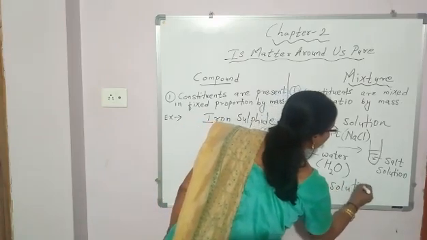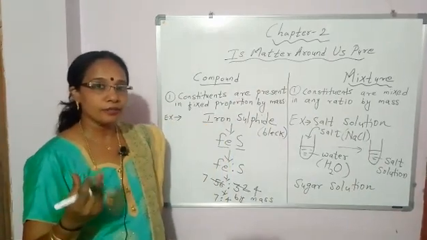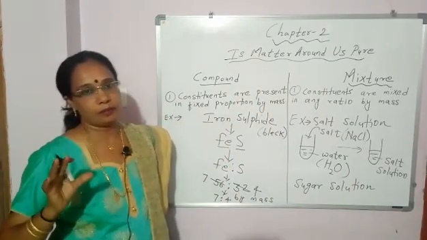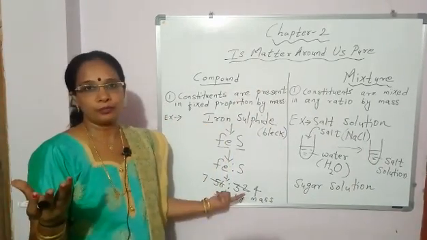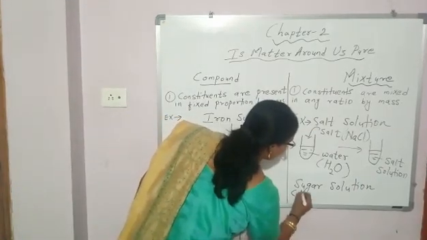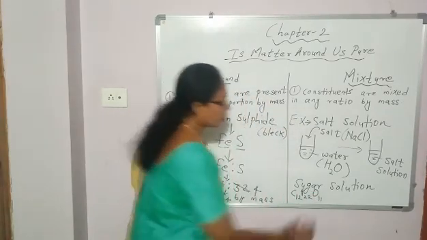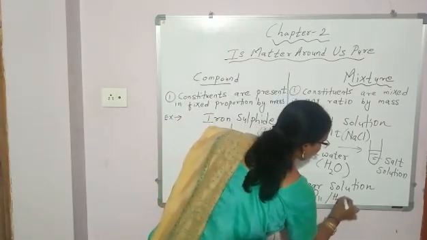This is also a mixture. How do we prepare sugar solution? We dissolve sugar in water in any ratio. What is the sugar formula? C12H22O11. And what is the water formula? H2O.